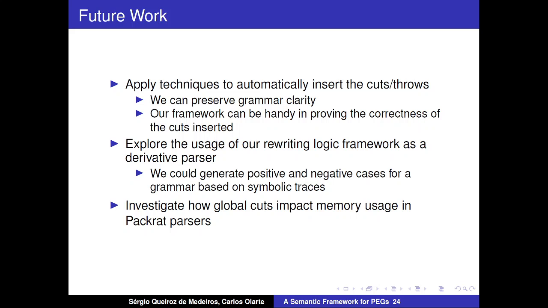And we could also explore the usage of our rewriting logic framework as a derivative parser, and how global cuts can impact the memory used in PEG parsers.